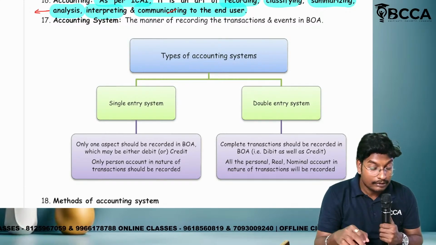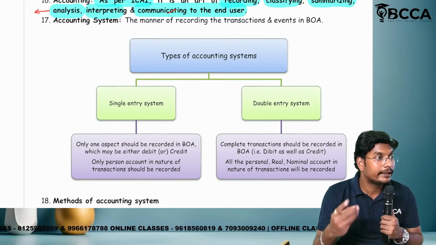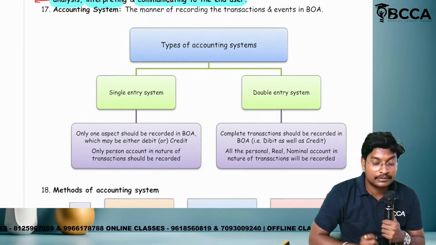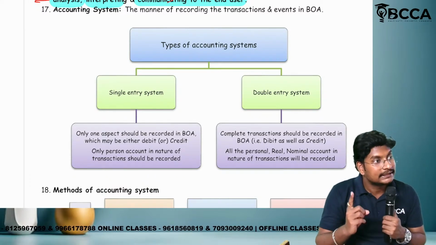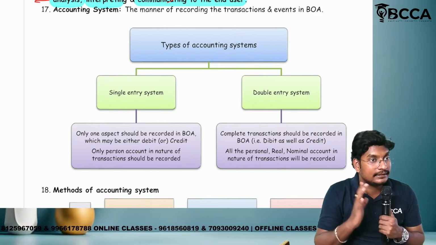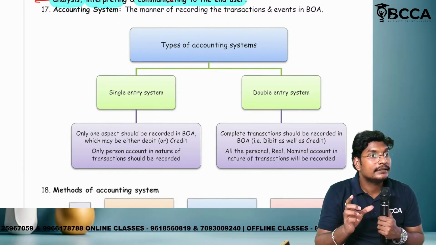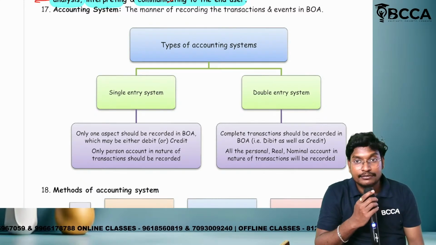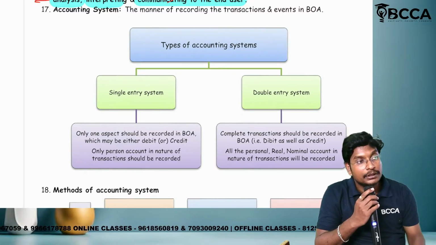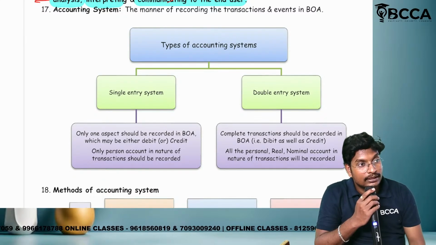In that, we are going to discuss the manner. Manner means how to record. How to record means there are types of accounting systems. How many types are there? Two types: single entry system and double entry system. Before discussing this, in each and every transaction or event we have at least 2 assets. First one is called the debit asset and the second one is called the credit asset.